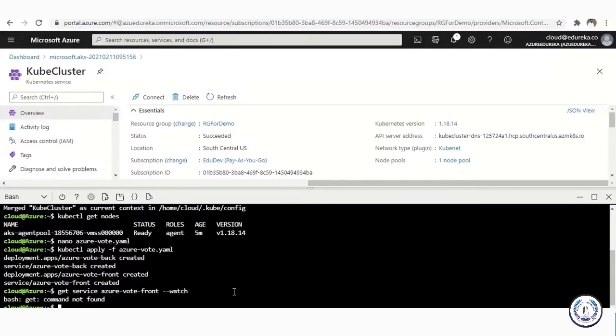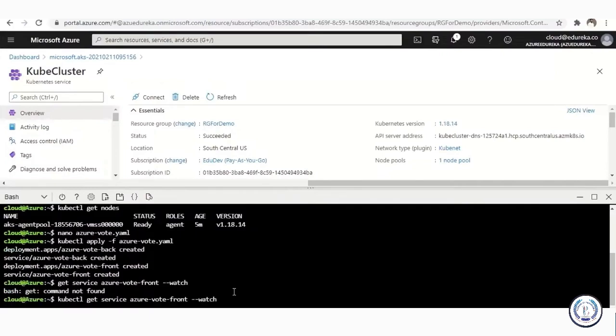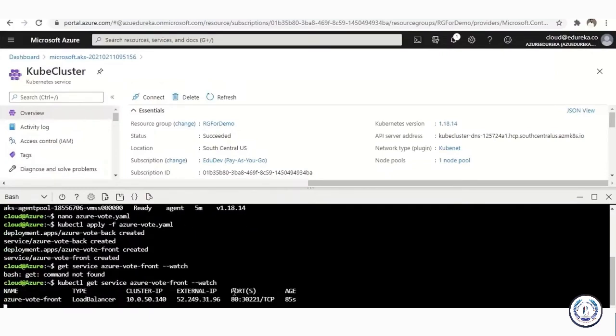I basically made a blunder here, and that blunder is we have to call this command through kubectl, right? So in this case, again, we'll have to type the remaining command again. So I'm just going to do it quickly. Okay, get service azure-vote-front, watch. And there you go. You have your external IP here.